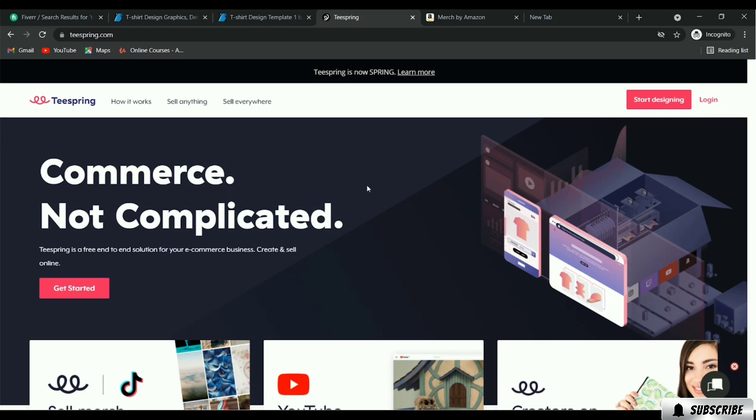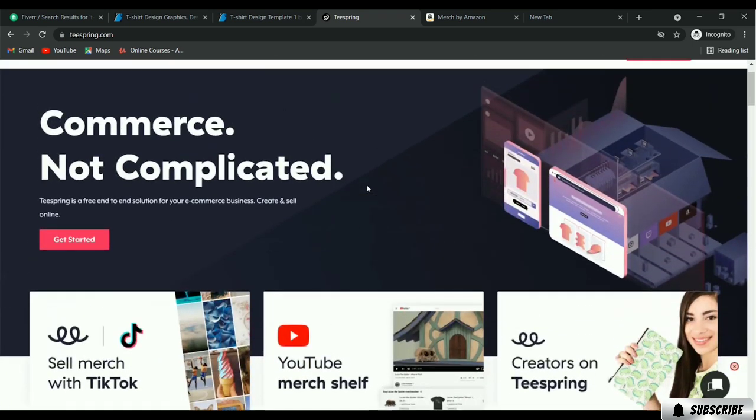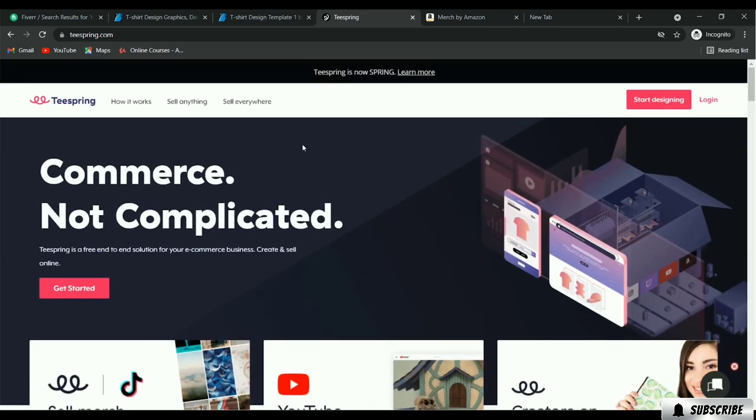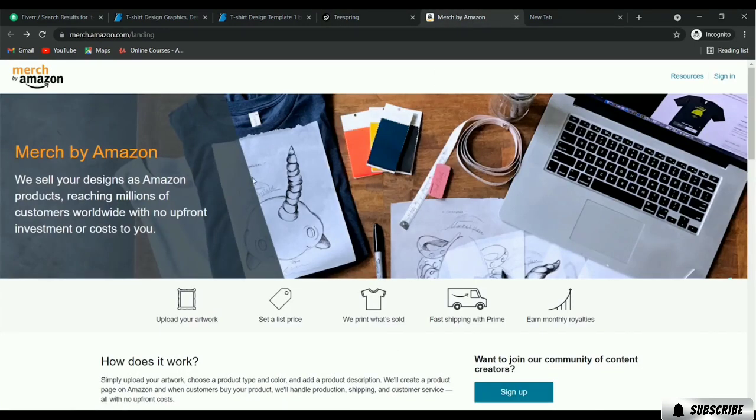So you just have to sign up in here, and then you have to start selling your design in teespring.com. Okay, the next one is Merch by Amazon. It's a popular website, and now everyone knows about Amazon. Merch by Amazon is one of the best sites for selling your t-shirt design.